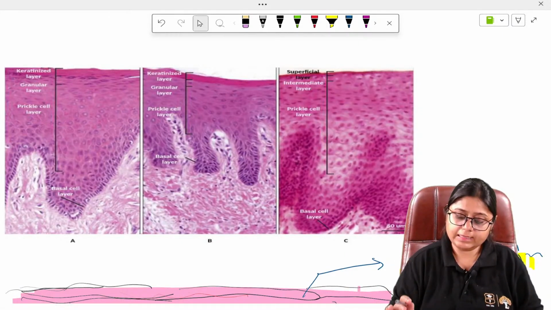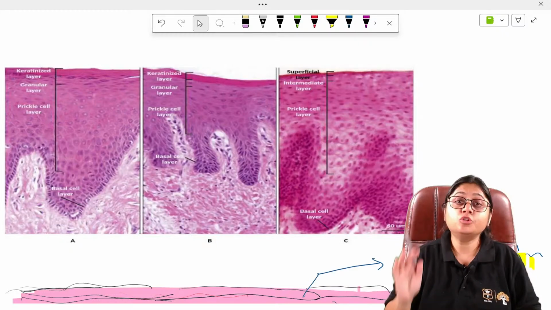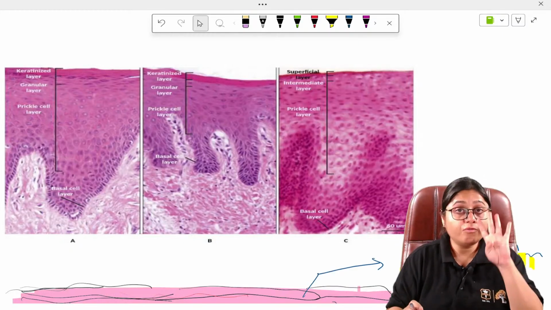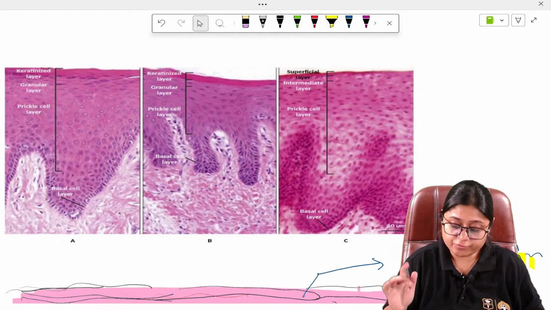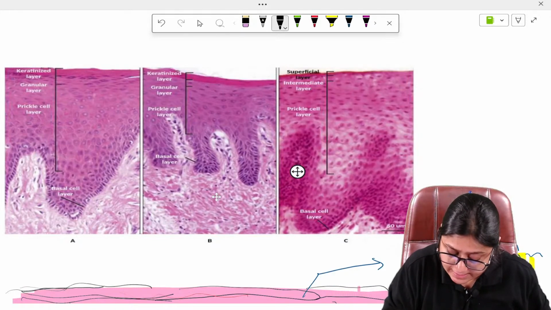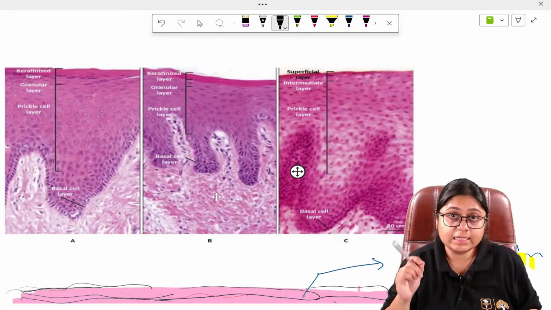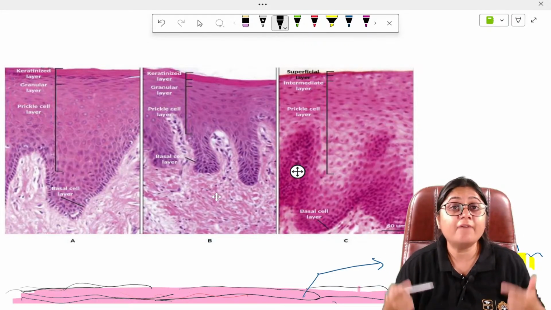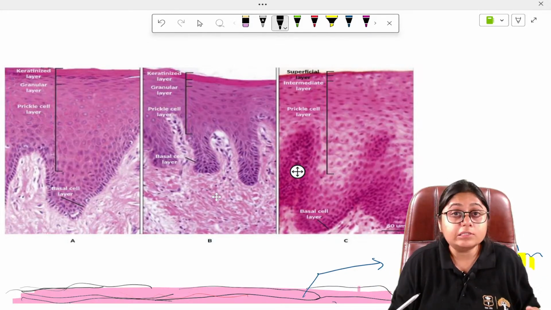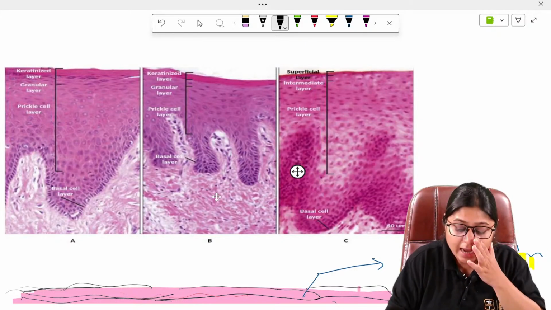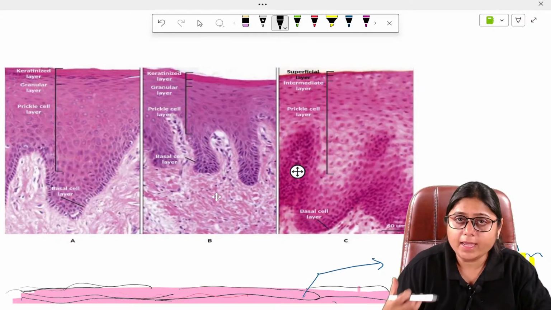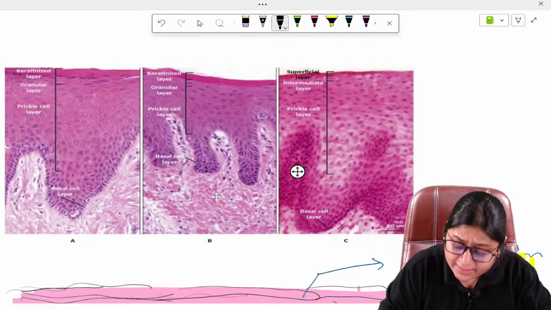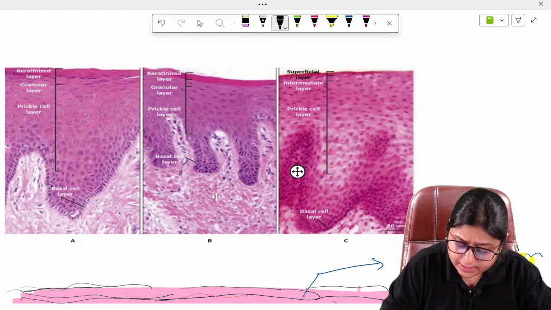First we will see the orthokeratinized layer, which has four layers, which we have discussed. The four layers begin with the basal layer. The basal cells, you can see, are darkly stained, dark blue. They are dark blue because they have high mitotic activity. They have a large amount of cellular organelles, and they are rapidly proliferating. So this is the basal layer.